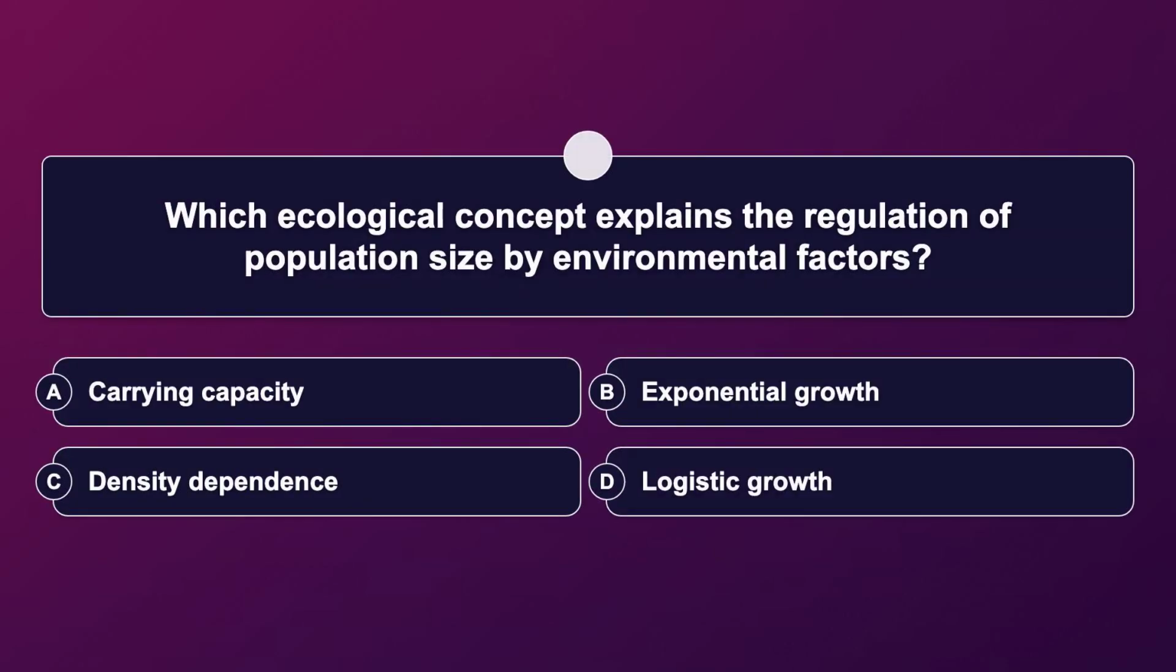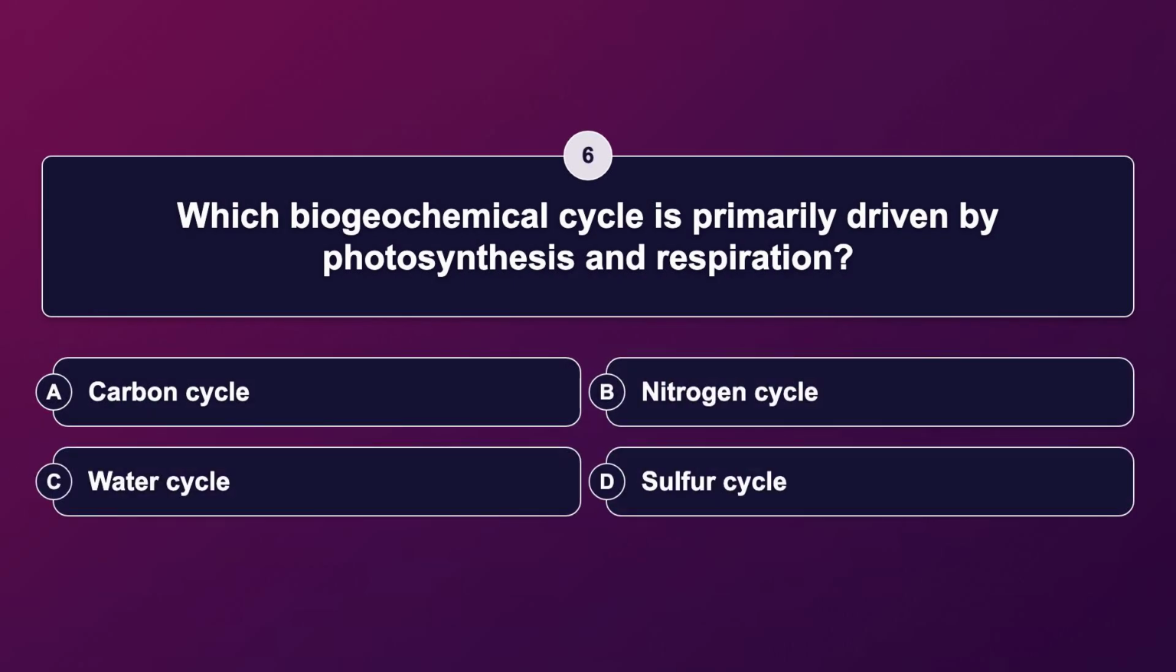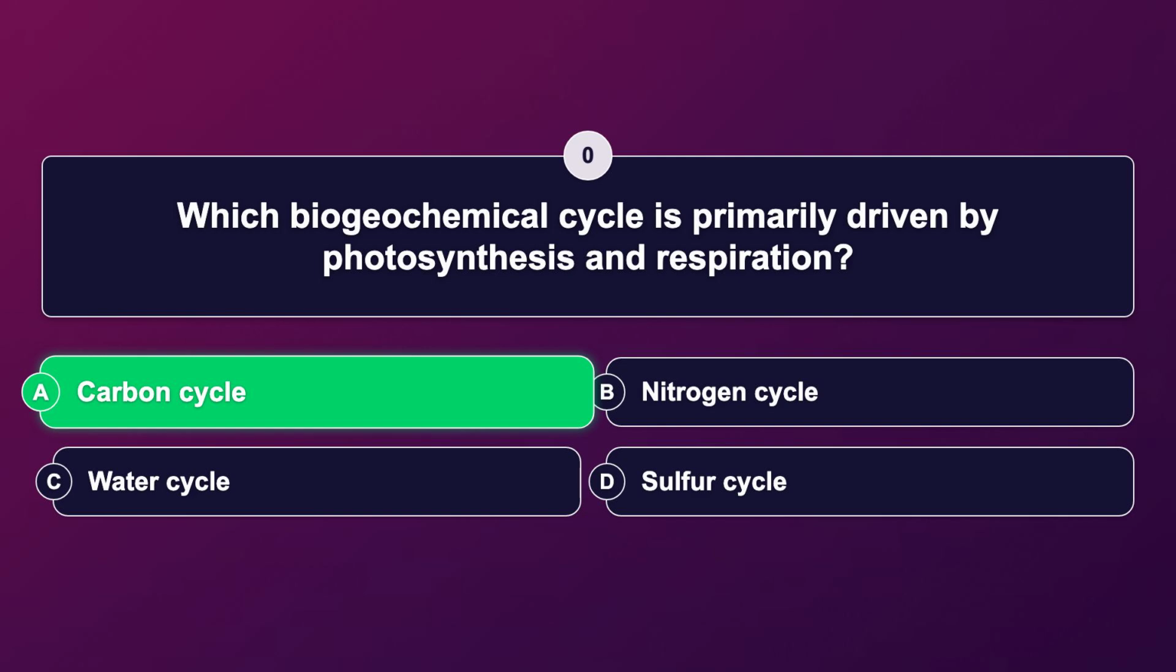Which ecological concept explains the regulation of population size by environmental factors? The correct answer is carrying capacity. Which biogeochemical cycle is primarily driven by photosynthesis and respiration? The correct answer is carbon cycle.